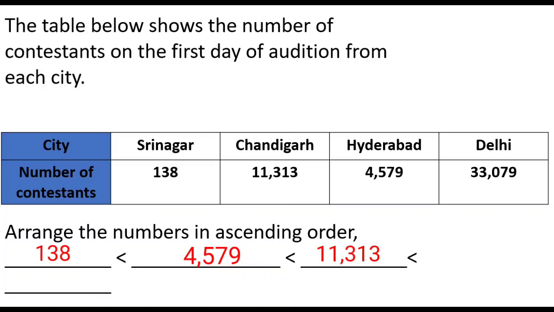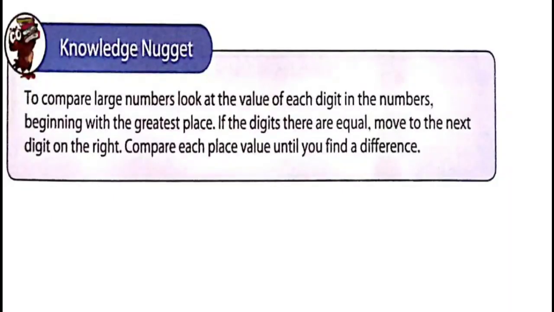So in the third blank we have to write 11,313, and the last, greatest number is 33,079, the number of contestants from Delhi. So in the fourth blank we have to write 33,079. Let's have a look at the important points of this topic.